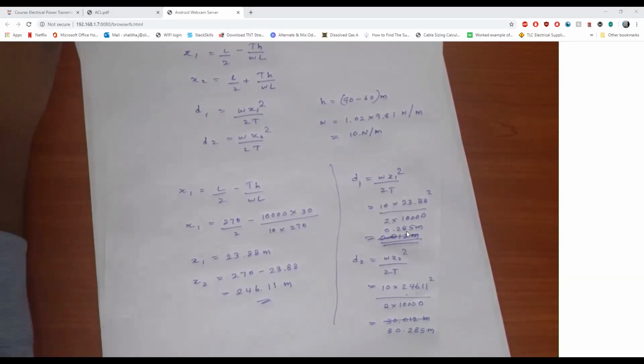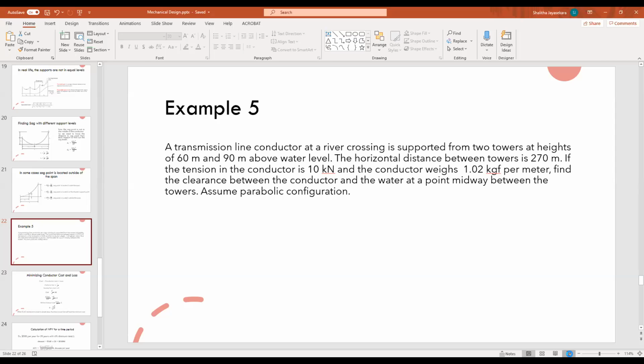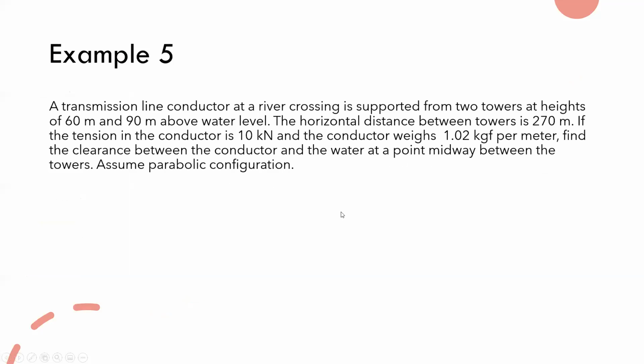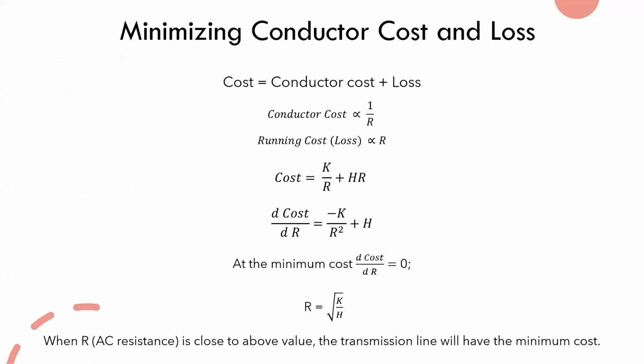Okay. So now we did example 5, and the next part is minimizing the conductor cost and the loss.